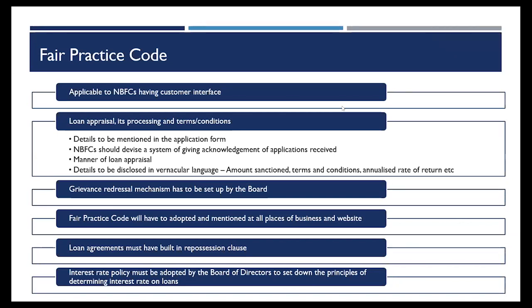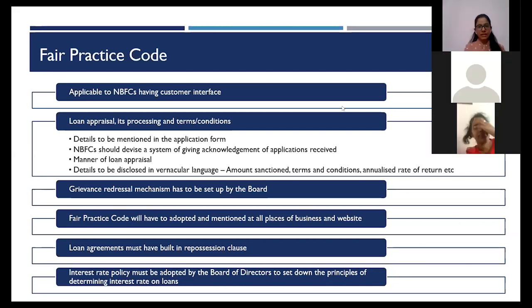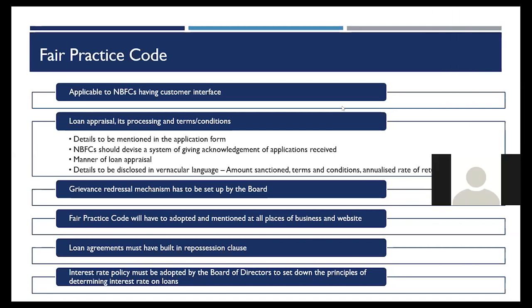The logic behind it is that it is easier for the customer also to compare it with the other lenders. So if I maintain a standard that yes, it will be annualized rate of interest for all these loans, it will be easier for the customer also to decide from where should I take the loan, or to compare it.